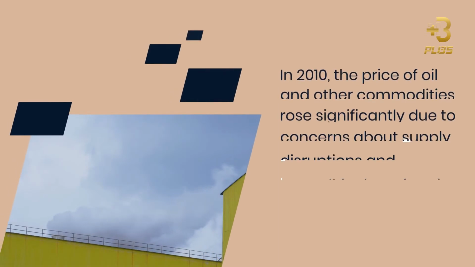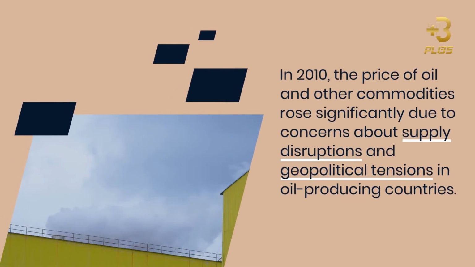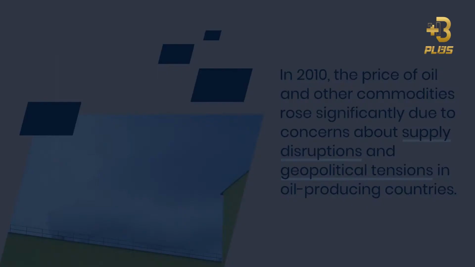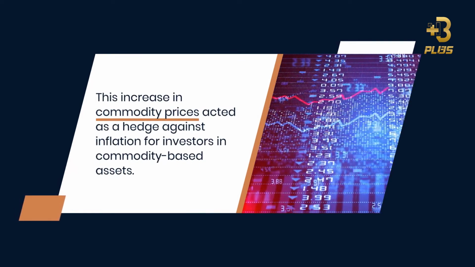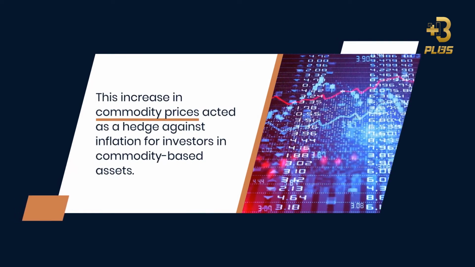In 2010, the price of oil and other commodities rose significantly due to concerns about supply disruptions and geopolitical tensions in oil-producing countries. This increase in commodity prices acted as a hedge against inflation for investors in commodity-based assets.